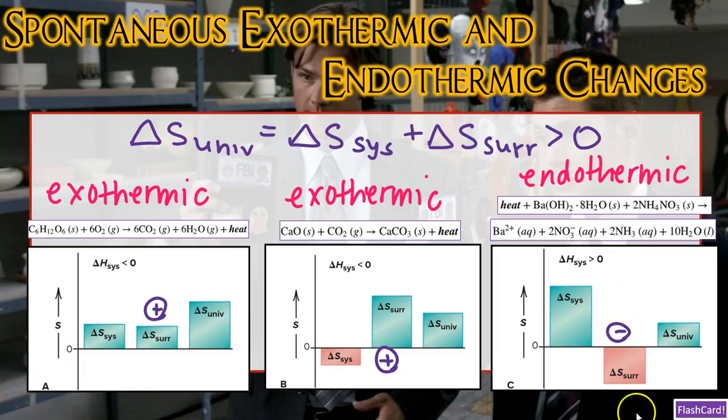For endothermic reactions, we said that delta S of the surroundings will always be negative. Therefore, that means that delta S of the system has to be positive, and it has to be positive enough to compensate for the negative delta S of the surroundings. It does that in order to have a positive value for delta S of the universe if this entire system is said to be spontaneous and endothermic.